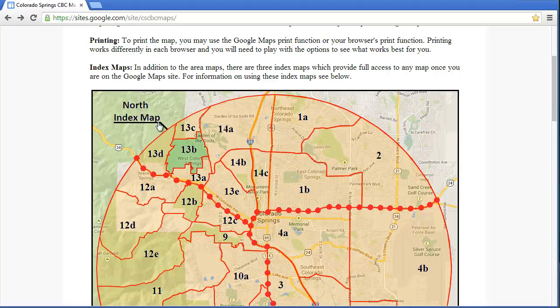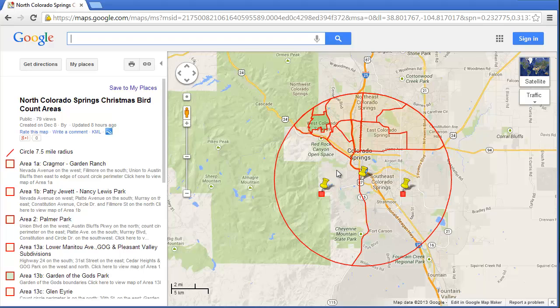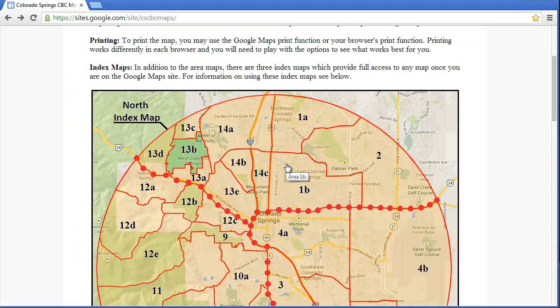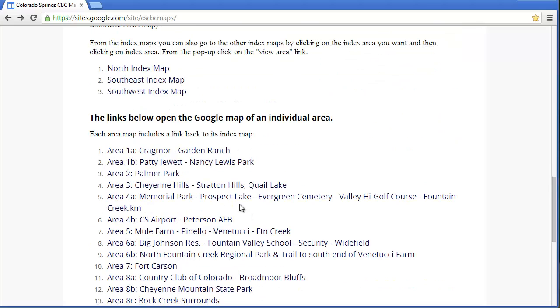So again, on this map, this is a link right to the index map. So if you just want to work in Google Maps, there you are. So I'm going to go back. And down below, a little more description of the index maps, and like I said, a straight link.